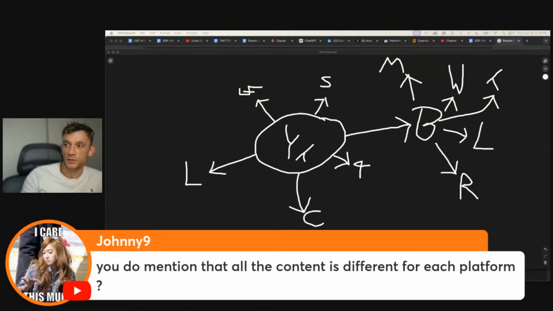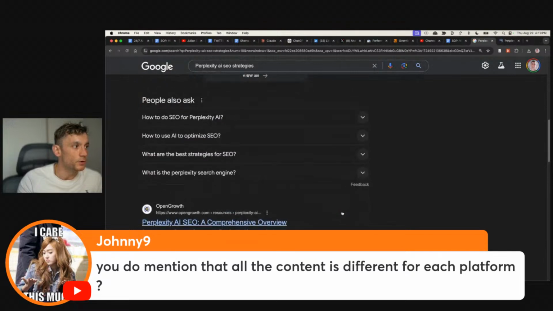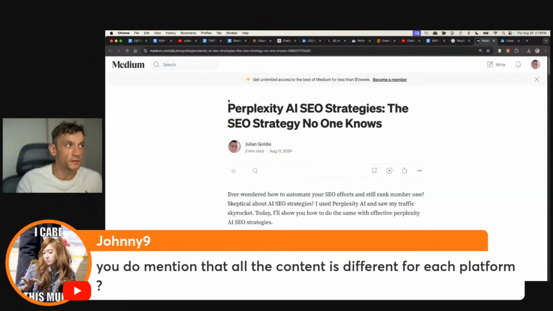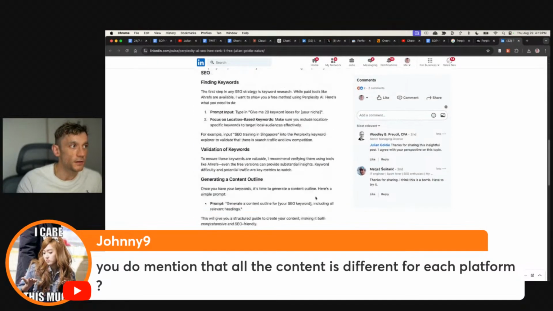Johnny says, you do mention that all the content is different for each platform. Absolutely. As an example of that, if we go back to Medium and then scroll down and go to LinkedIn, we'll compare these two pieces of content. You can see even the title itself is totally different on these two pages, right? And the content itself, totally different.